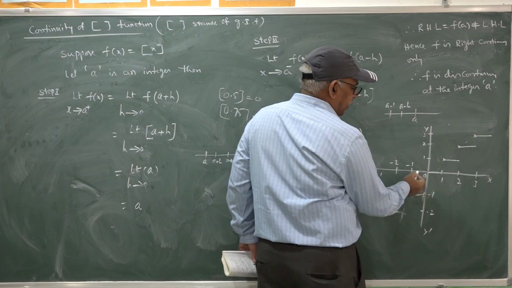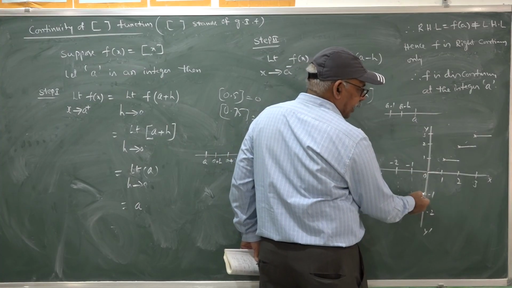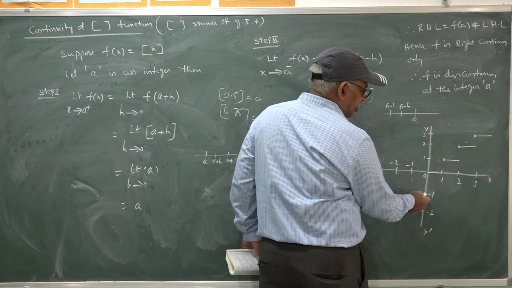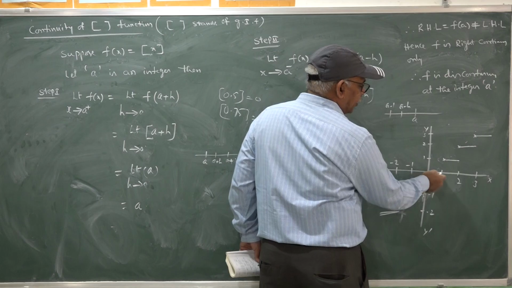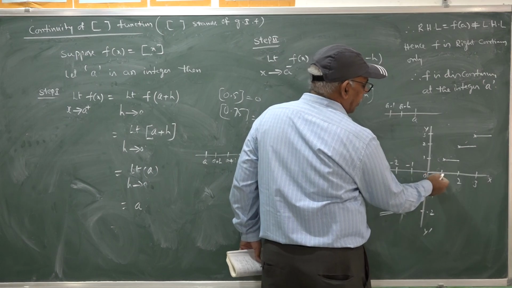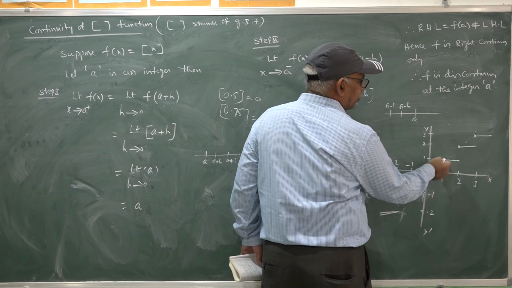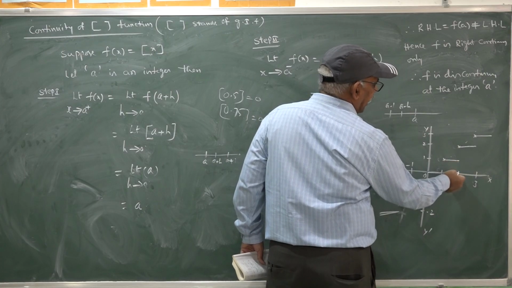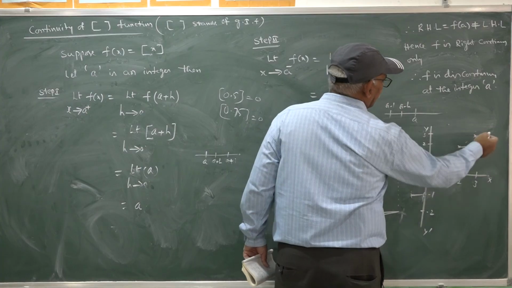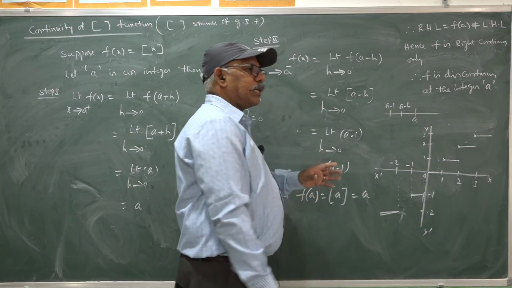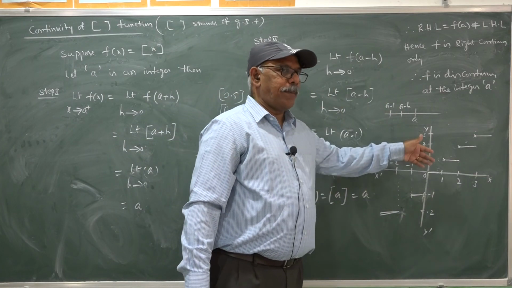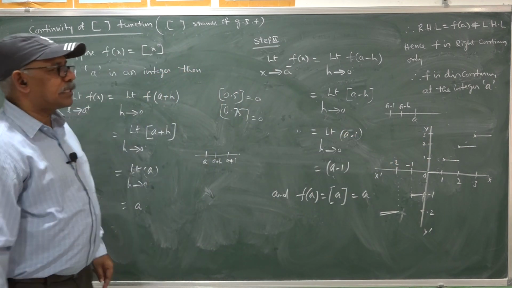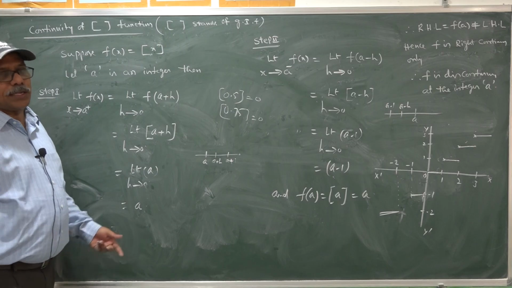Once x lies between minus 1 and 0, it takes y equal to minus 1. Once it takes 0, it jumps to 0. Up to 1, it is 0 itself. Once it takes 1, it jumps to 1. Up to 2, it takes 1 itself. At 2, it jumps to 2, like that. So at integer values, it has a jump, it has discontinuity. Hence, f is discontinuous at integer values of x.